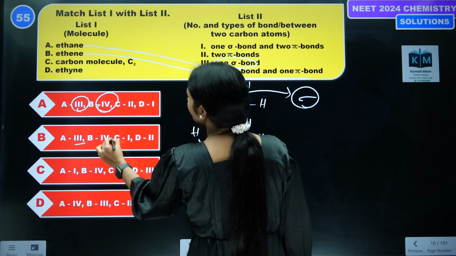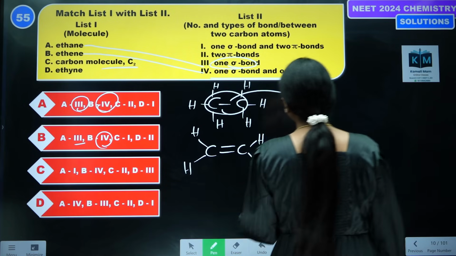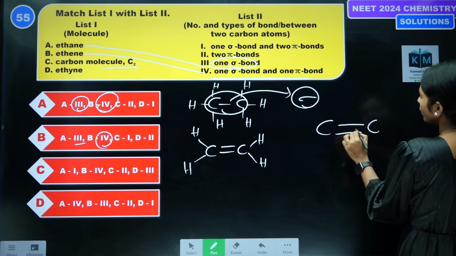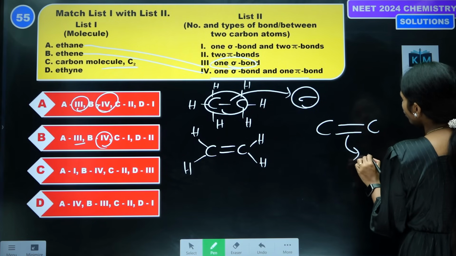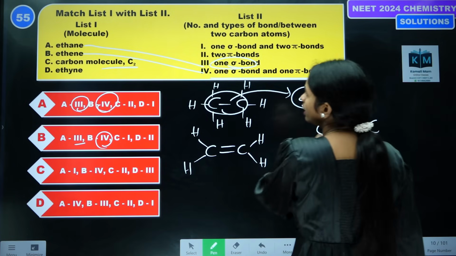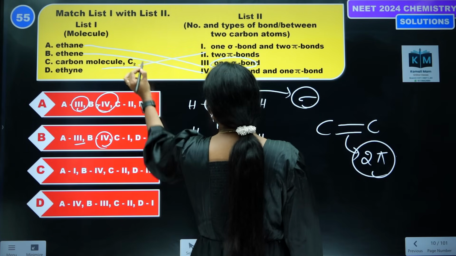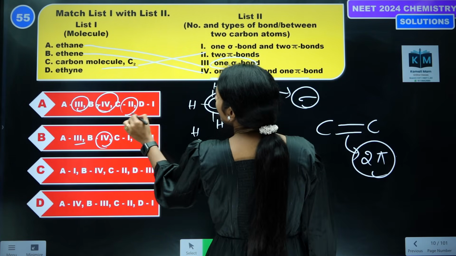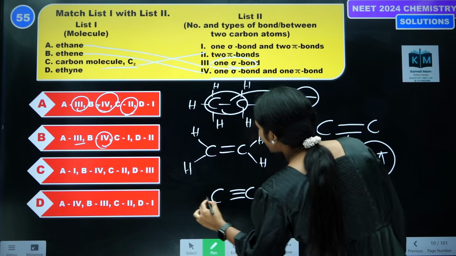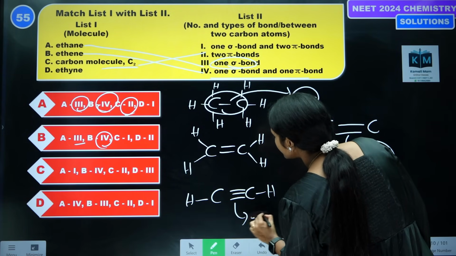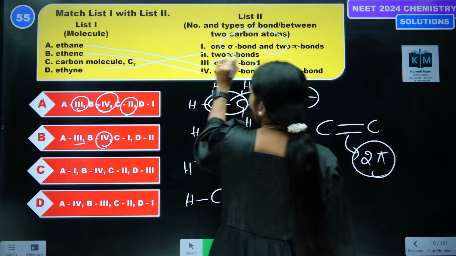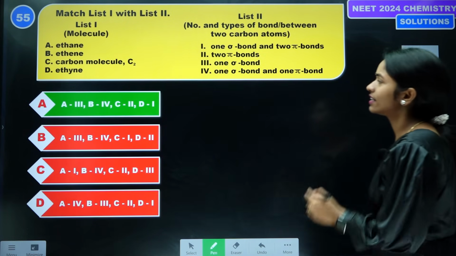Next one, option 4. And then the C2 molecule. If you observe C2 here, this is formed with 2 pi bonds. Based on MOT we draw, we come to know these two are 2 pi bonds. Option 2. Next, D is ethyne. Ethyne structure has 1 sigma and 2 pi bonds. This is 1 sigma and these are 2 pi bonds. So which option is correct? 1 sigma, 2 pi bonds. Option A is the correct answer.